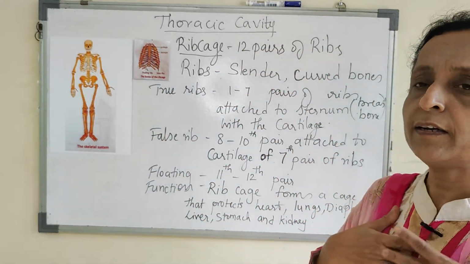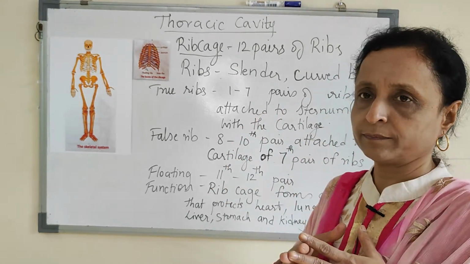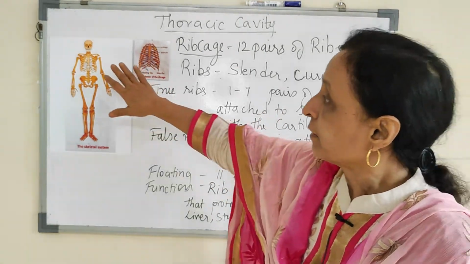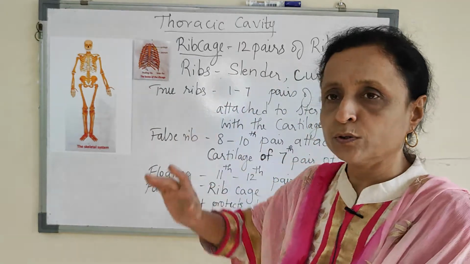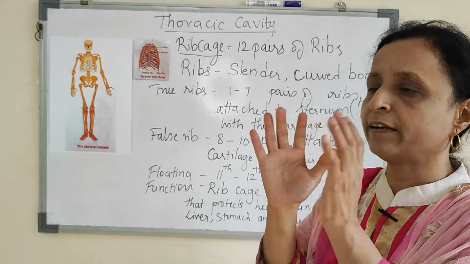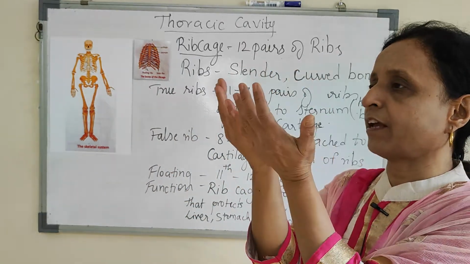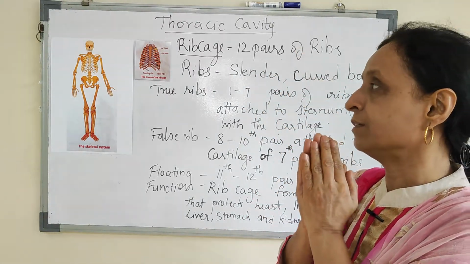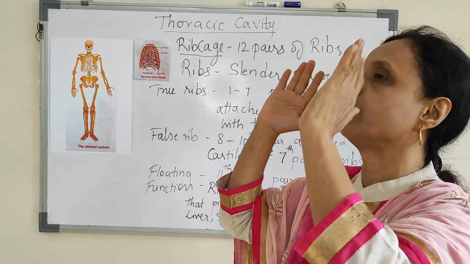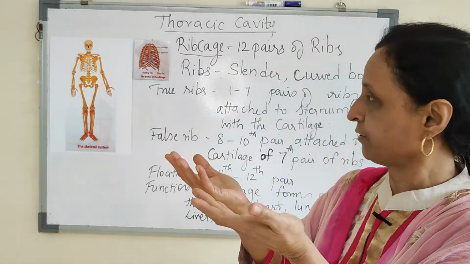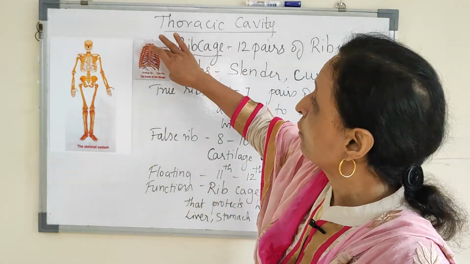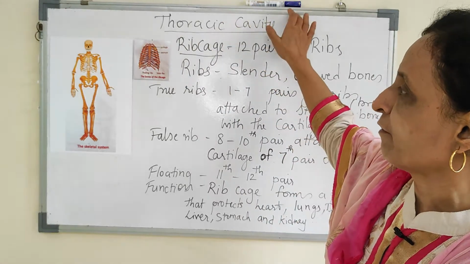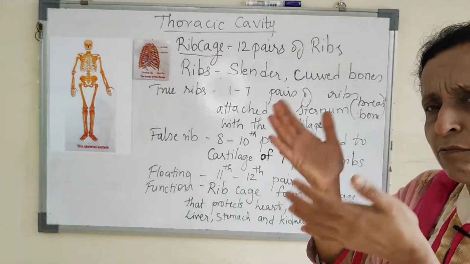Here there is a cage which is formed by these bones, so that inside it you have all the important soft organs, which are protected in the cage. So this is also known as the rib cage, or thoracic cavity; a cavity is the space which is formed in between.